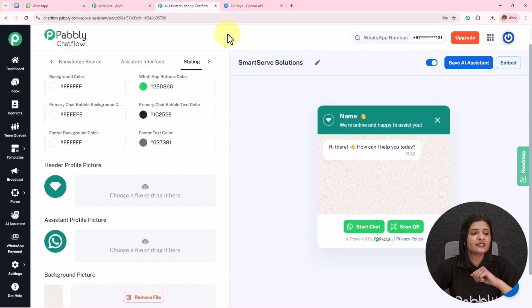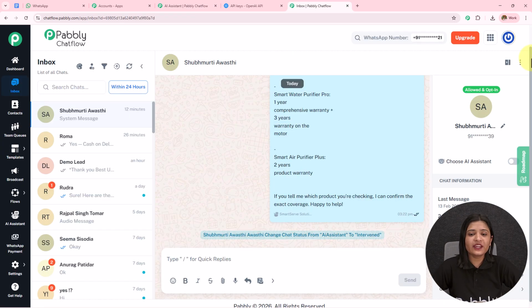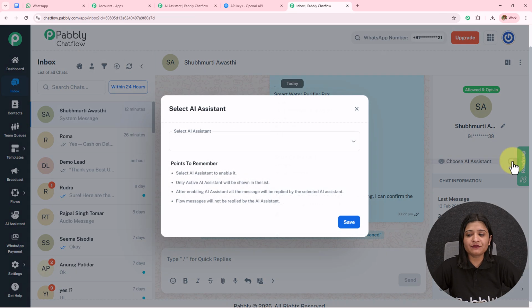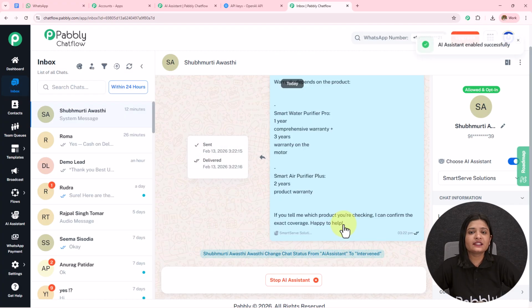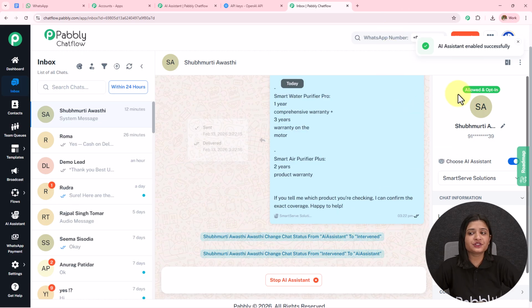For that, on the left hand side we have this option of inbox. I'm going to open this in a new tab. Here I have landed on this chat. I have to simply click on this choose AI assistant, select the AI assistant, and save this. In this manner, I've assigned this AI assistant to this particular chat.